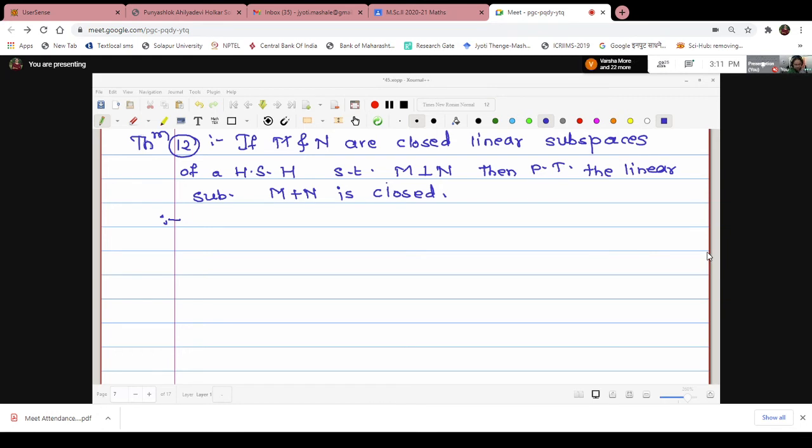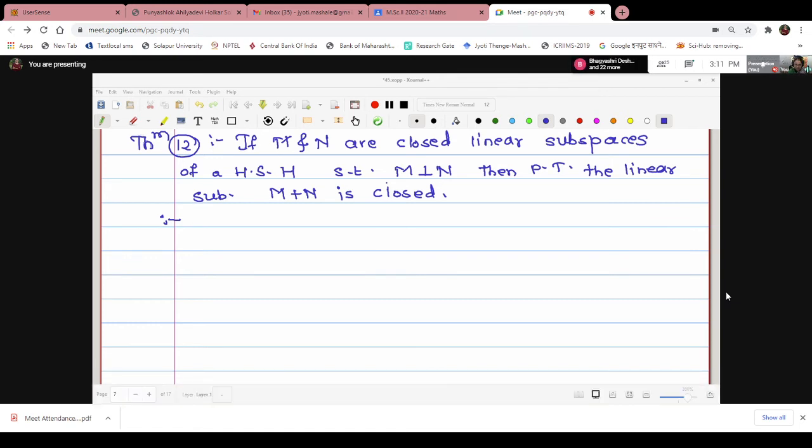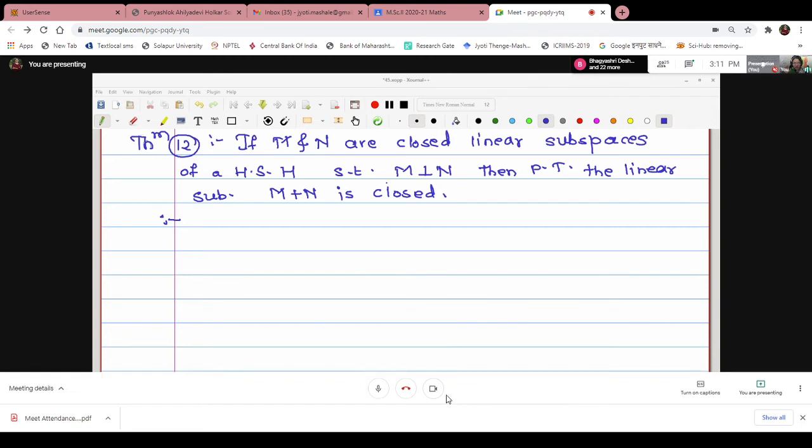The intersection is 0. Intersection is 0, yes. What is one more important property of the direct sum? Every vector in the given space is uniquely written as an addition of one element from each set: one element from one set, another element from the other set, and their unique addition.